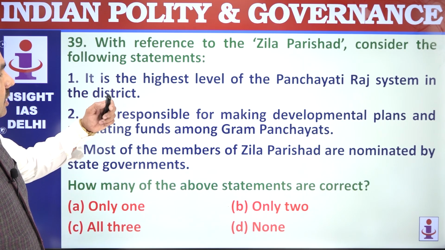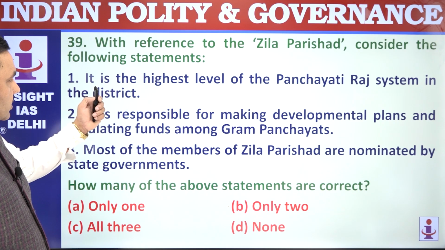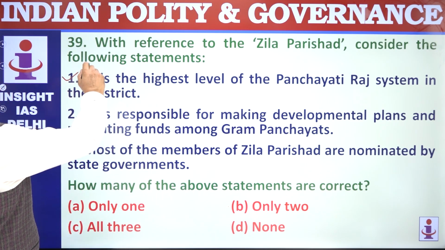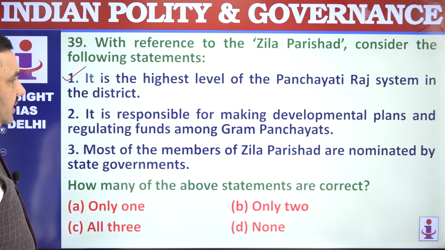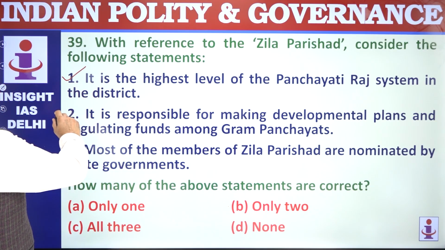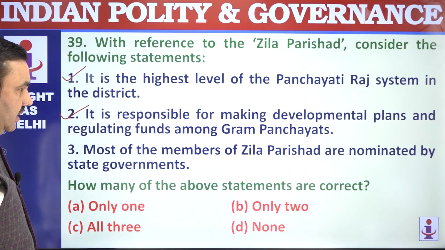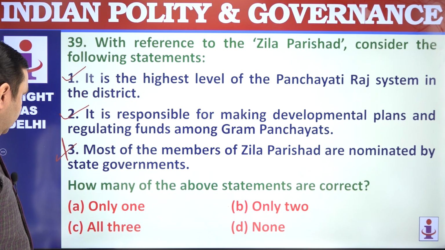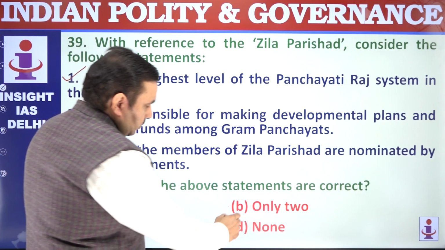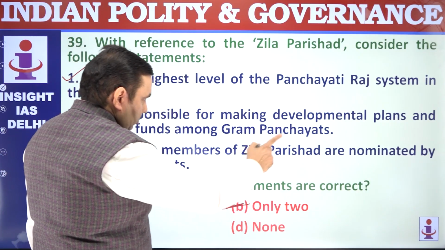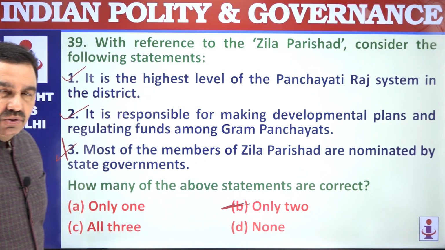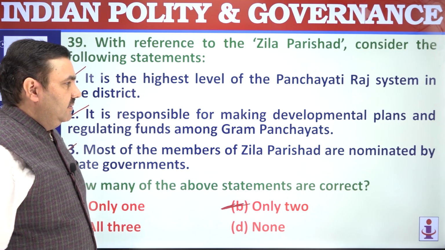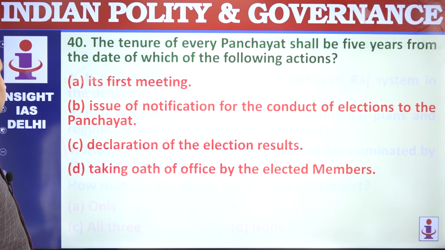38. Zila Parishad. Look at this statement. It is the highest level of the Panchayati Raj system in the district. That's correct. It is responsible for making developmental plans. Correct. Most of the members are nominated, so it's wrong here. Only 1 and 2, that is 2. Most are not nominated, most are elected. So you have to read carefully because you may just slip through the statement without really comprehending it.